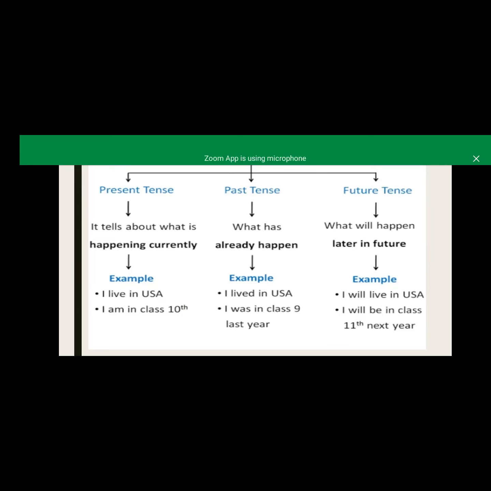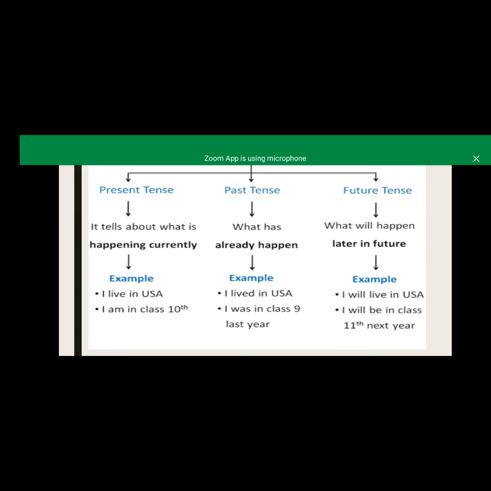So here are the same examples we saw in the present tense. I lived in USA, means मैं USA में रहती थी. And the second example is I was in class 9 last year, मैं last year class 9 में पढ़ती थी. You should remember that this is our past continuous tense. And why it is past continuous tense, I already told you.